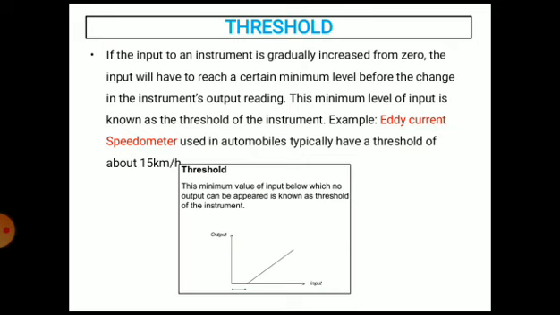In other words, if the instrument input is increased very gradually from 0, there will be some minimum value below which no output change can be detected. That minimum value of input is called the threshold of the instrument.